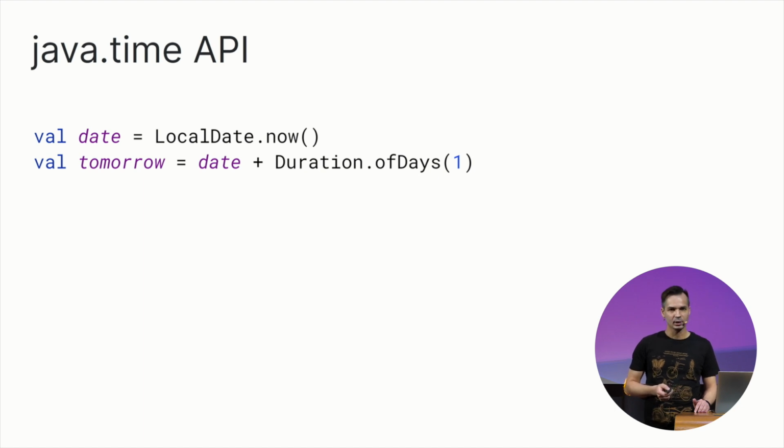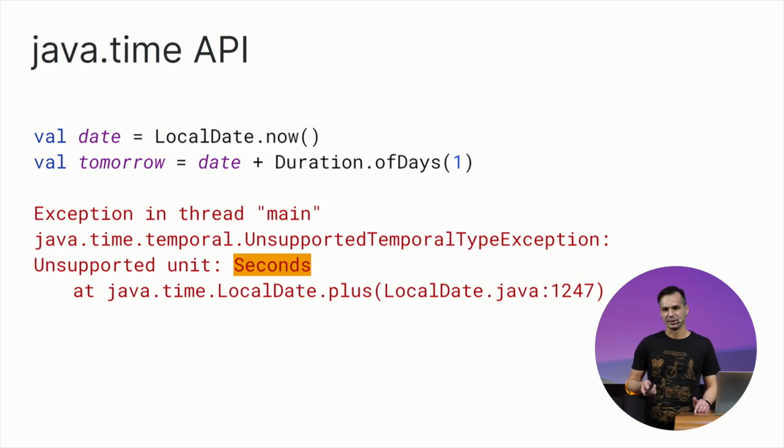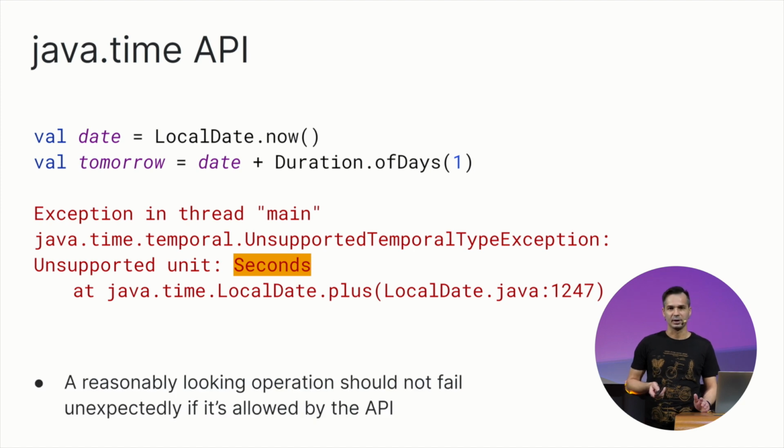But if we run it, we'll get something like this: an UnsupportedTemporalTypeException with a not so clear exception message, unsupported unit seconds. We want to avoid a situation like this, and thus the principle: if the operation is allowed by the API, it should work for reasonable arguments.